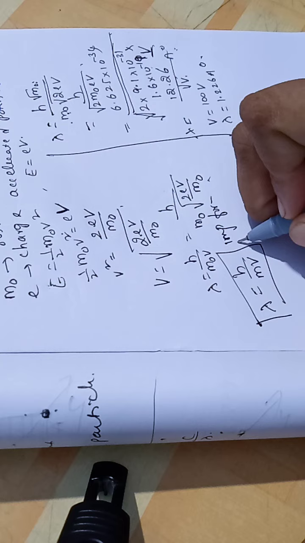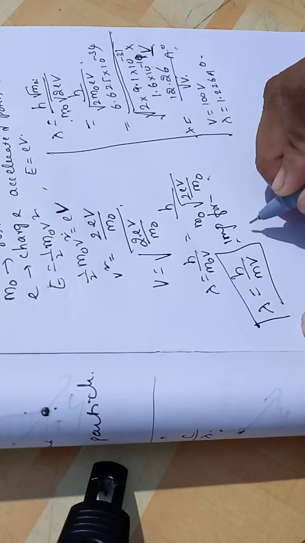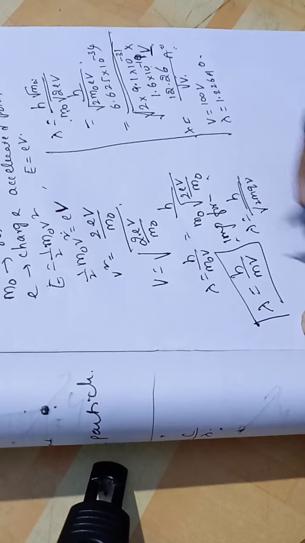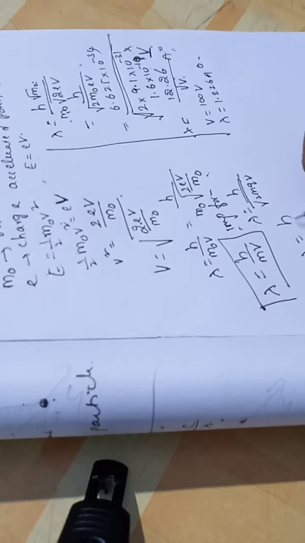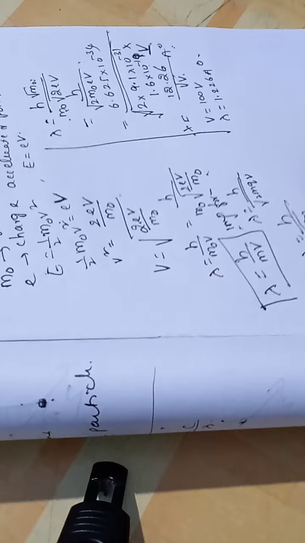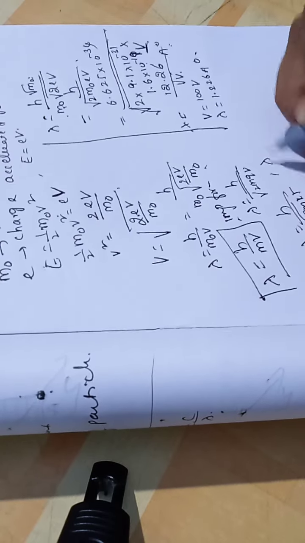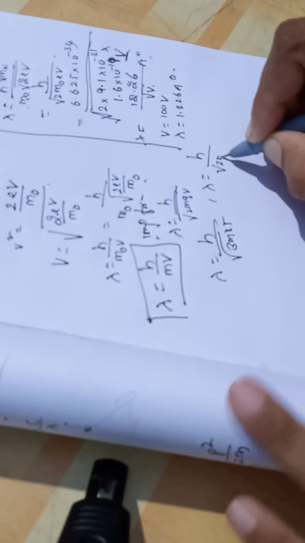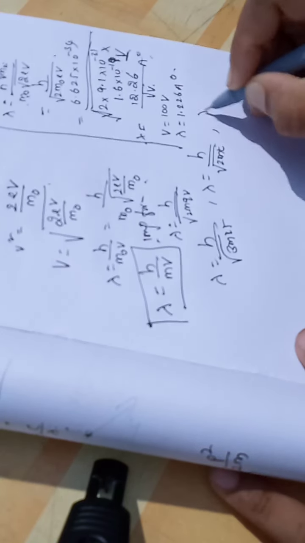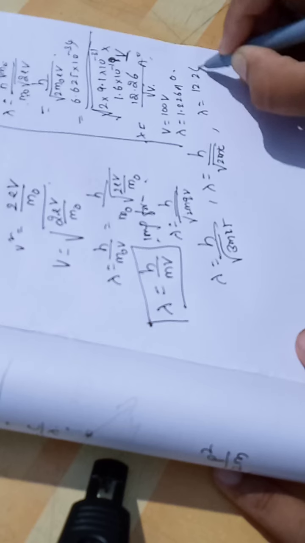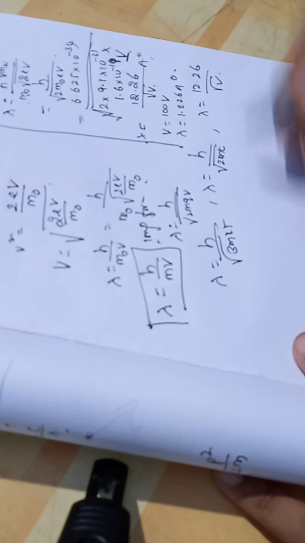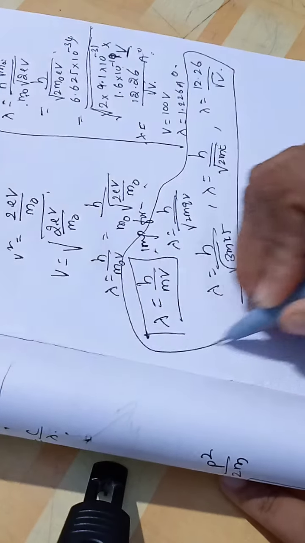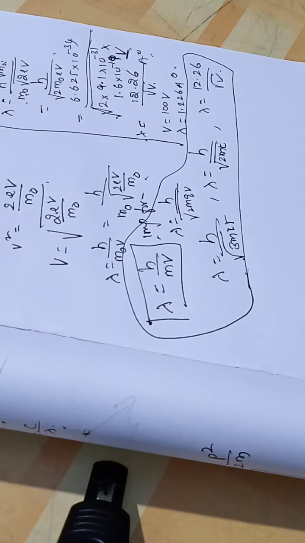Not only this, the de Broglie wavelength is h by under root 2mqV, or lambda is equal to h by under root 3mkT, or lambda is equal to h by under root 2mE, or lambda is equal to 12.26 by root V. So these are all useful for doing the problems in entrance exams.